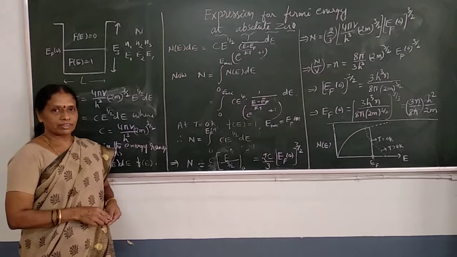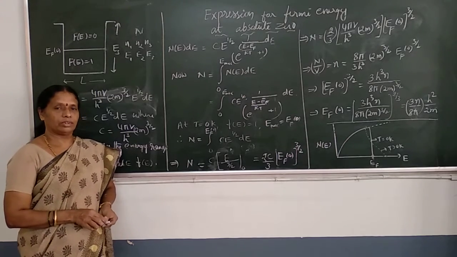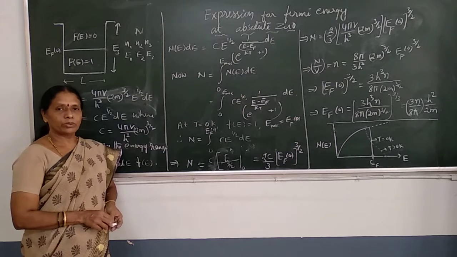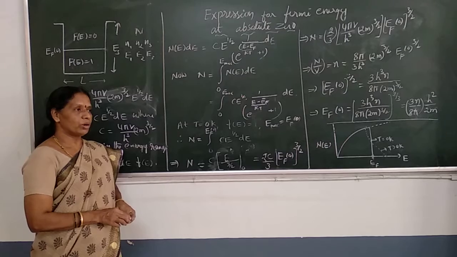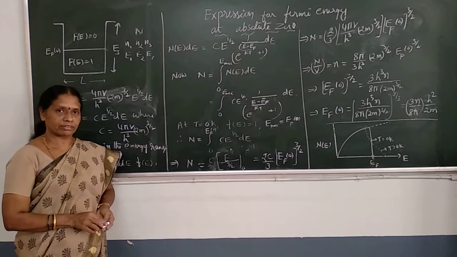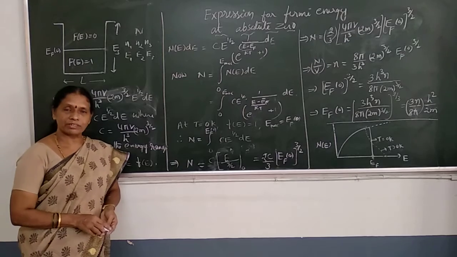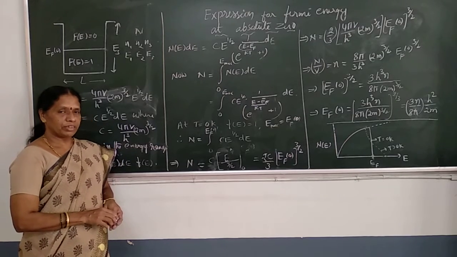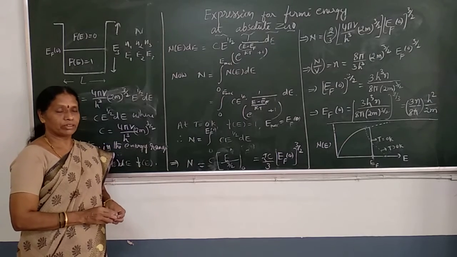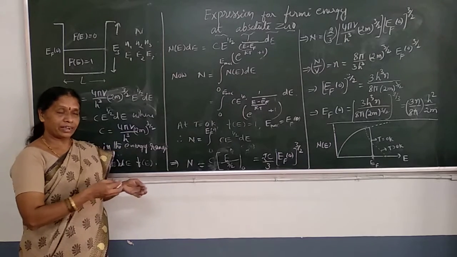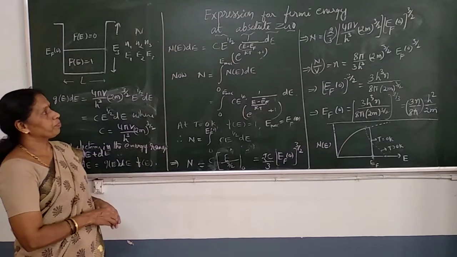Yes students, in the last class we discussed quantum free electron theory of metals. This model was given by Sommerfeld. He modified the classical model and, assuming certain facts, he gave the quantum free electron theory. The main features are that electrons obey FD statistics and they obey Pauli's exclusion principle. These are the features added to the features of the classical theory.